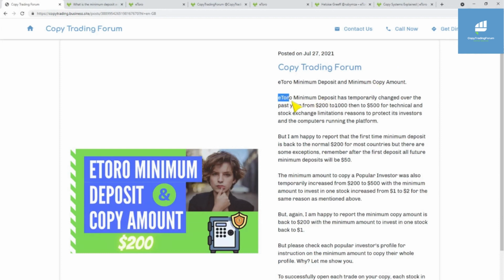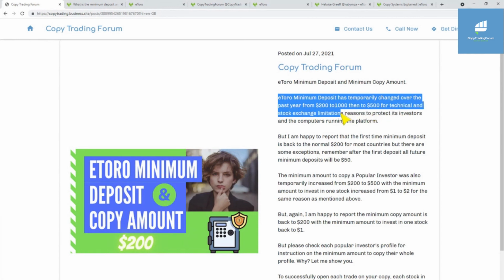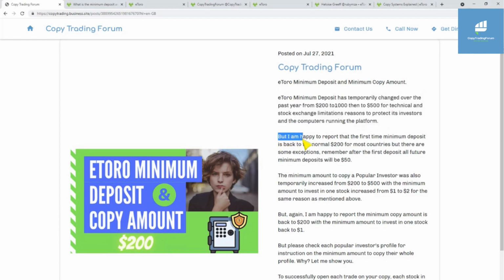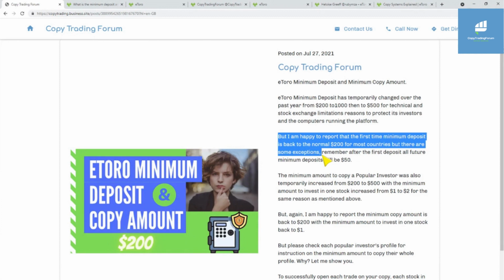Okay, so eToro's minimum deposit has temporarily changed over the past year from the original $200 to $1,000, then back to $500 for technical and stock exchange limitation reasons and to protect its investors and the computers or servers that are running the platform. But I'm happy to report that the first time minimum deposit is back to the normal $200 for most countries, but there are some limitations and exceptions.